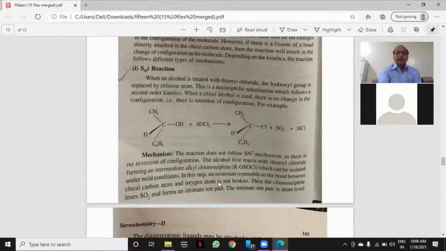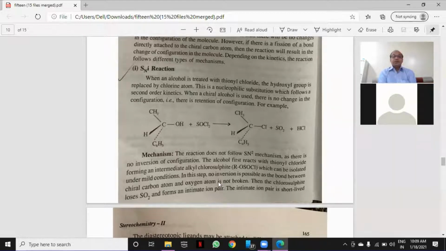Now, the starting compound for this SNi, nucleophilic substitution internal. I stands for internal. Nucleophilic substitution internal. I stands for internal nucleophile. Remember, I stands for internal nucleophile. Now you see the starting compound, which is an alcohol treated with thionyl chloride.